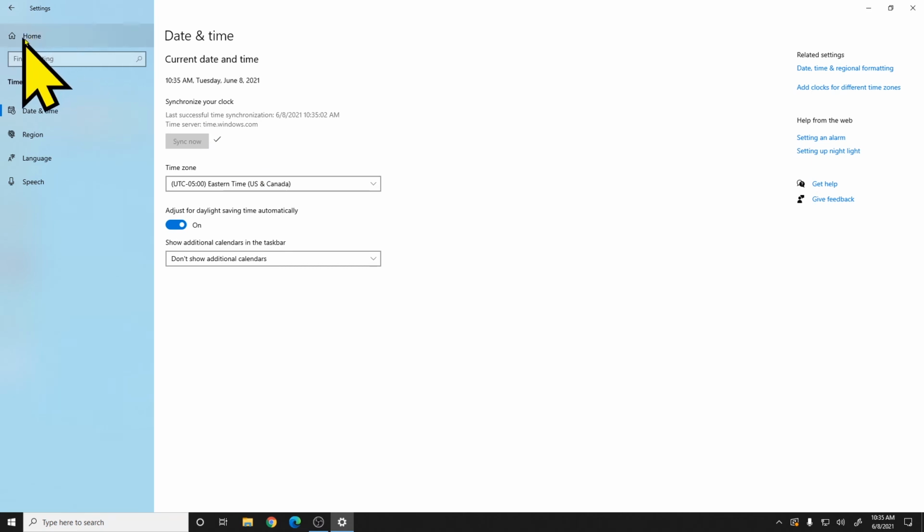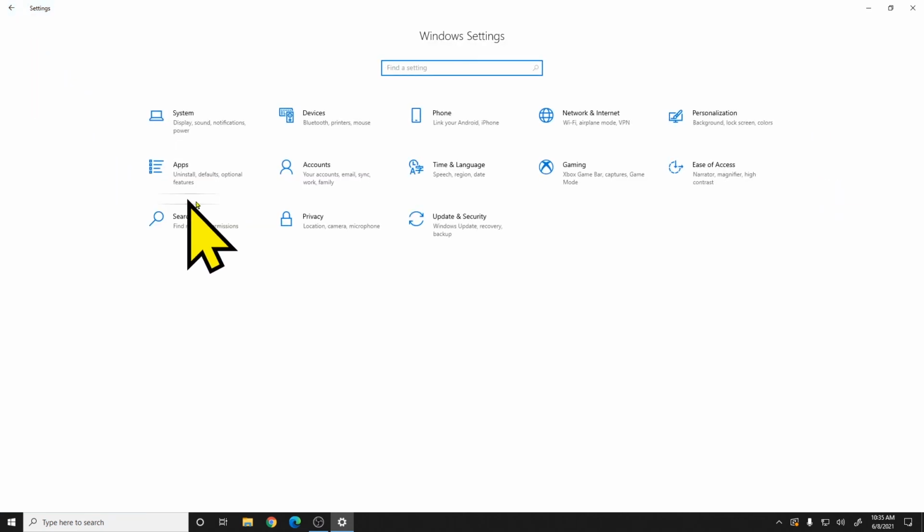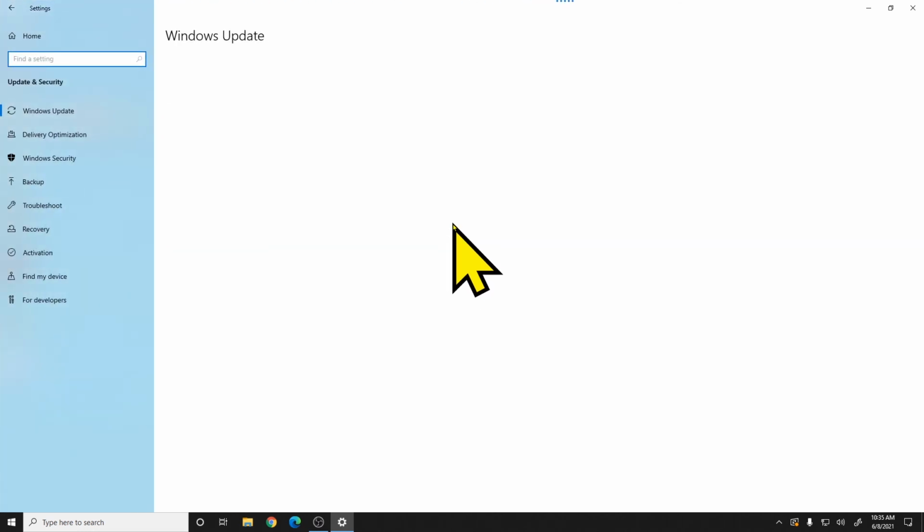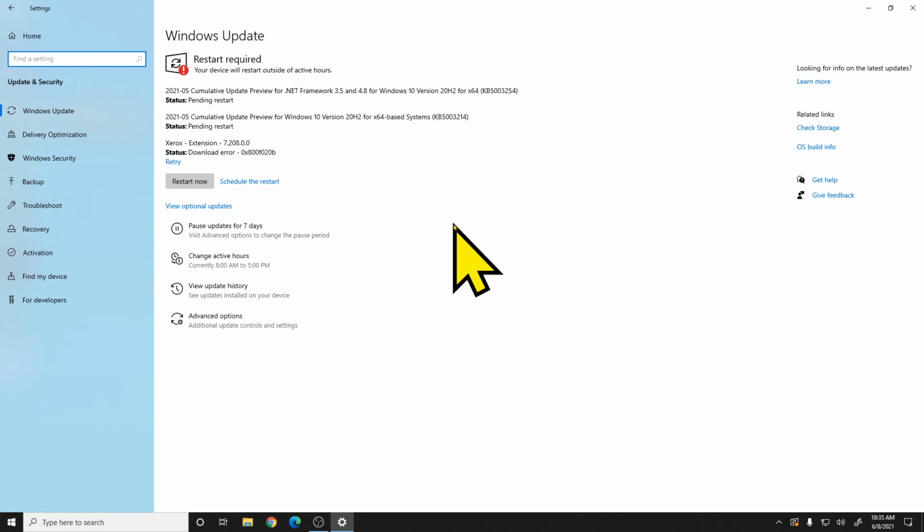And we're going to go back home again and check out one last section that you might be interested in, and that's updates and security. And this section here will let you look at the updates your computer has available for it. Now by default, Windows is pretty good about updating on its own, so you shouldn't have to go to this section too often. But if you want, you can go in here and there'll be a button.